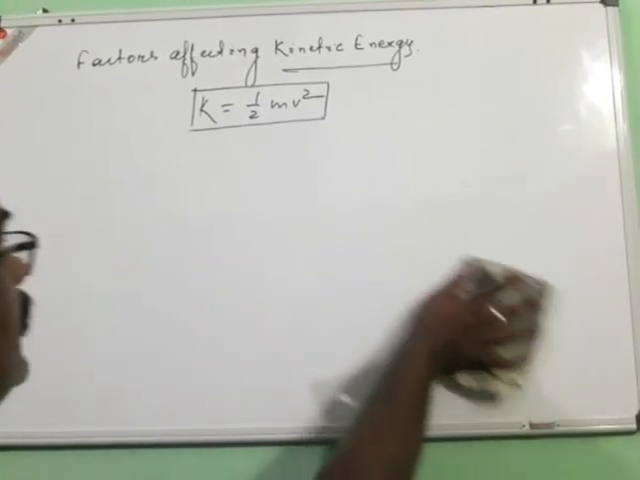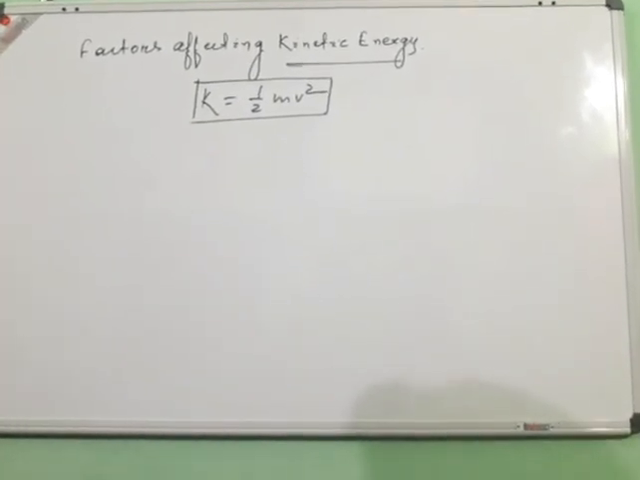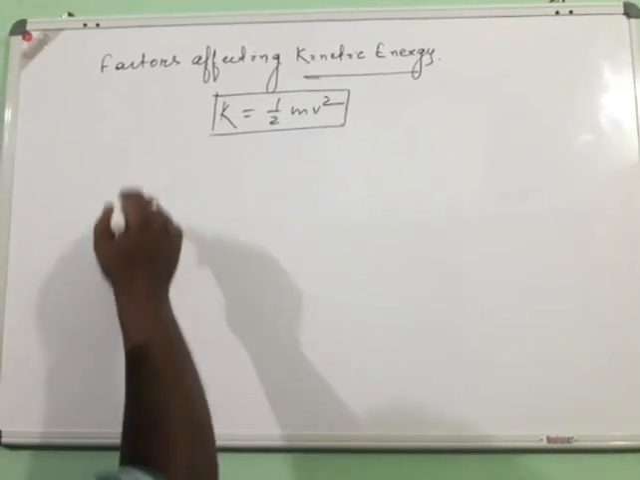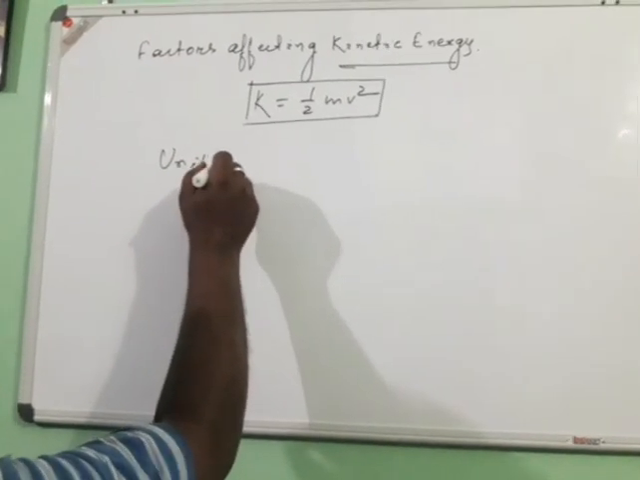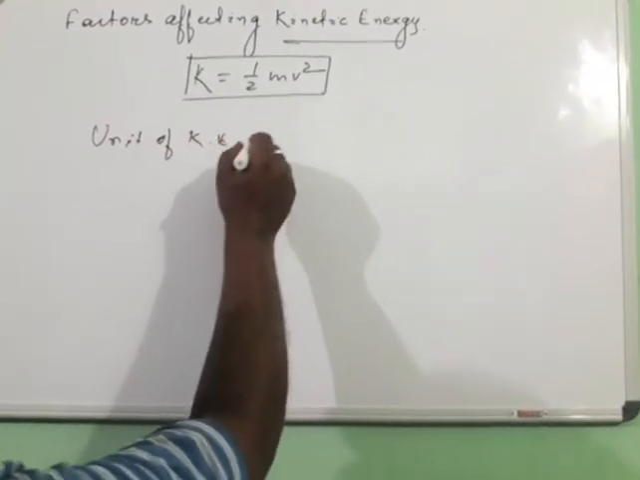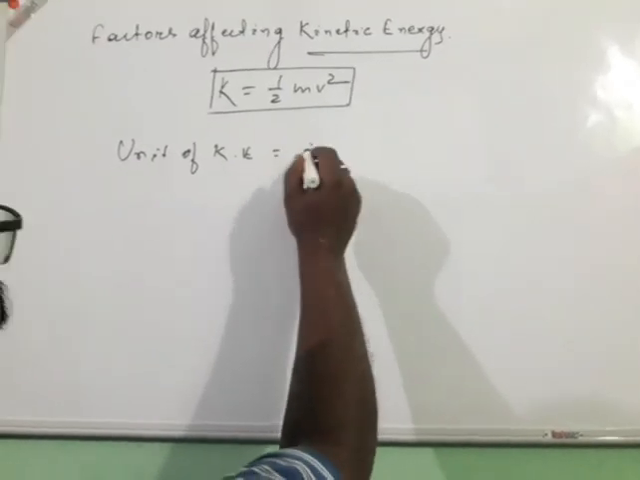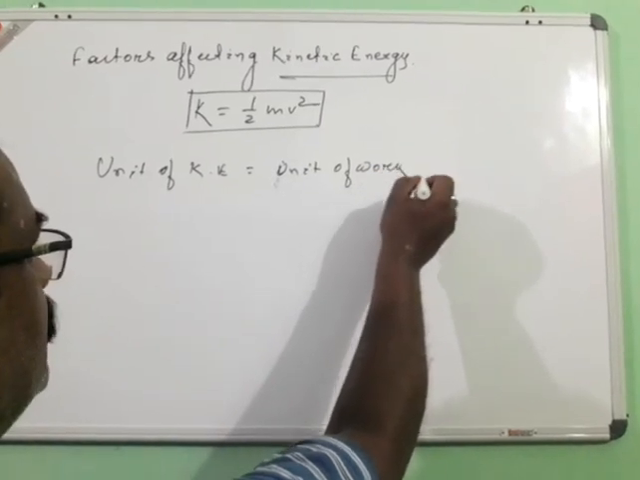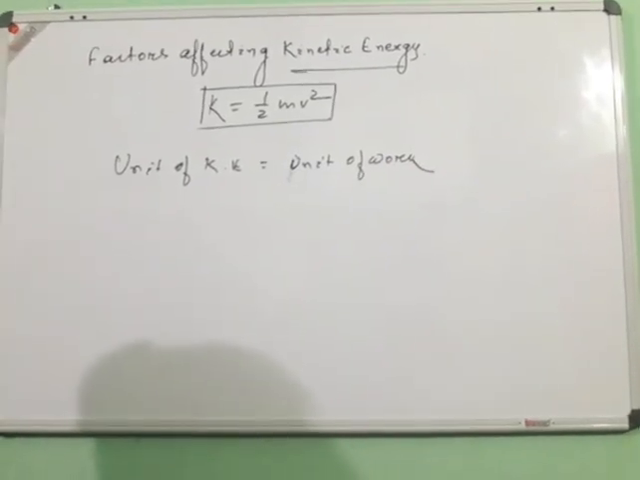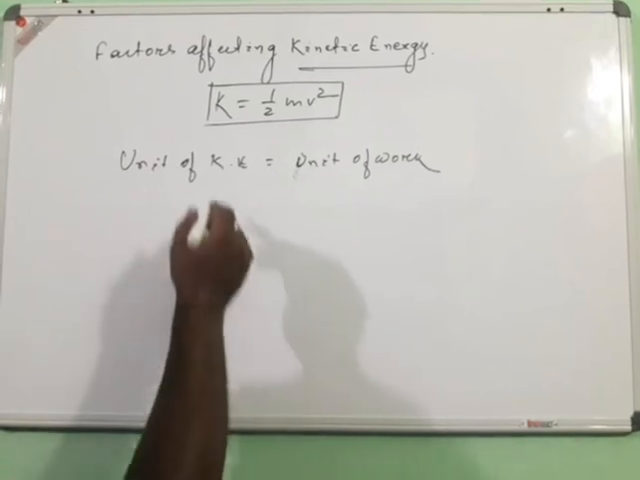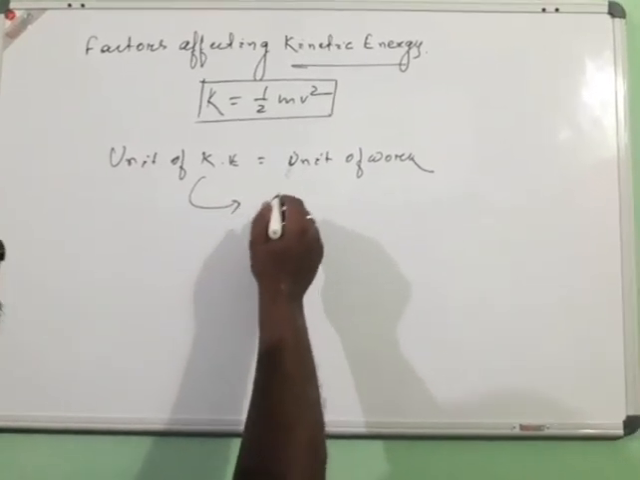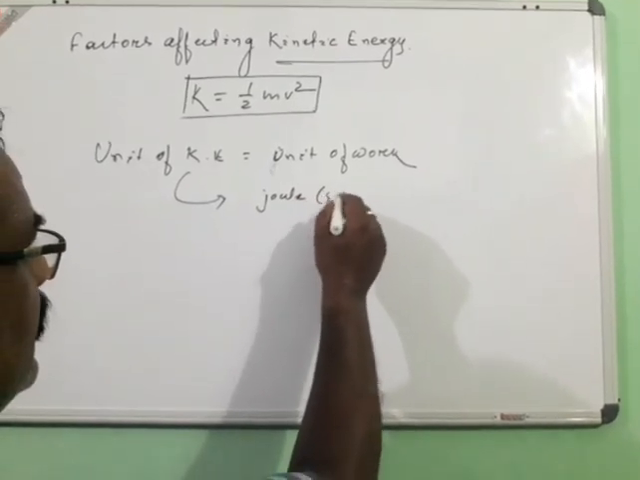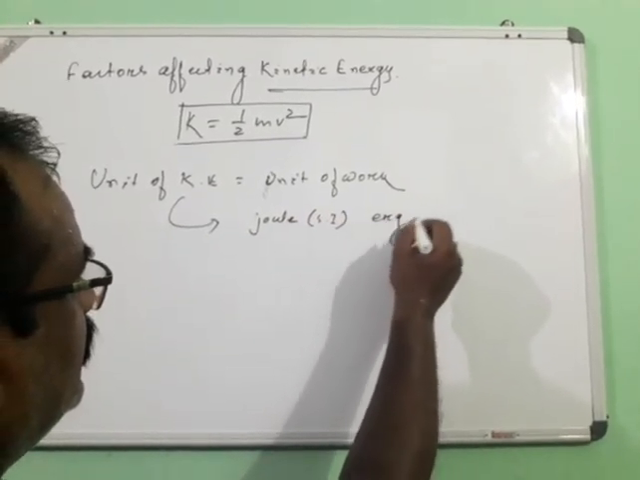Now, from this we can say that since kinetic energy is measured in terms of the work done, the unit of kinetic energy is also the same as the unit of work. As you know, the unit of work done is joule in SI system, and erg in CGS system. So the unit of kinetic energy will also be joule in SI system, and erg in CGS system.